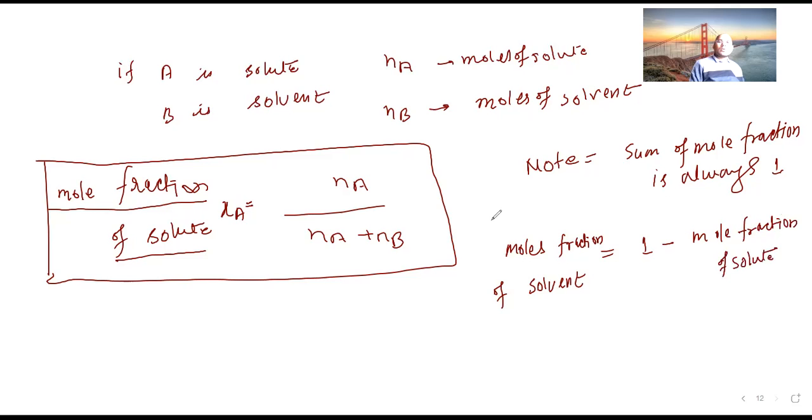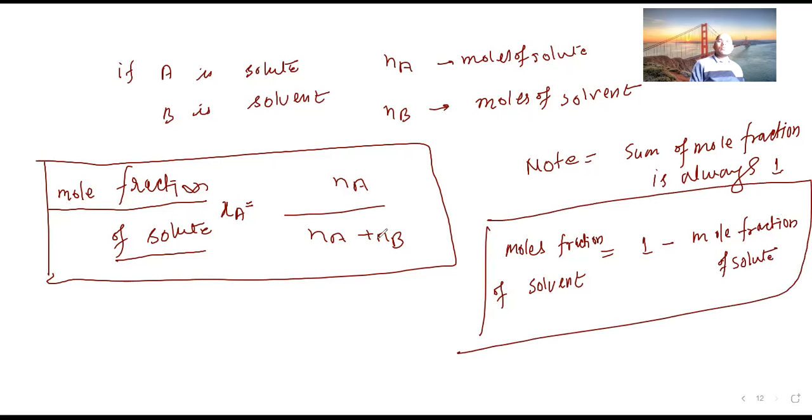If you are able to calculate the mole fraction of any component, suppose XA you calculated, you know XA plus XB is going to be 1, right? So XB is directly 1 minus XA. This is a short trick. Another method is XB equals nB upon nA plus nB.